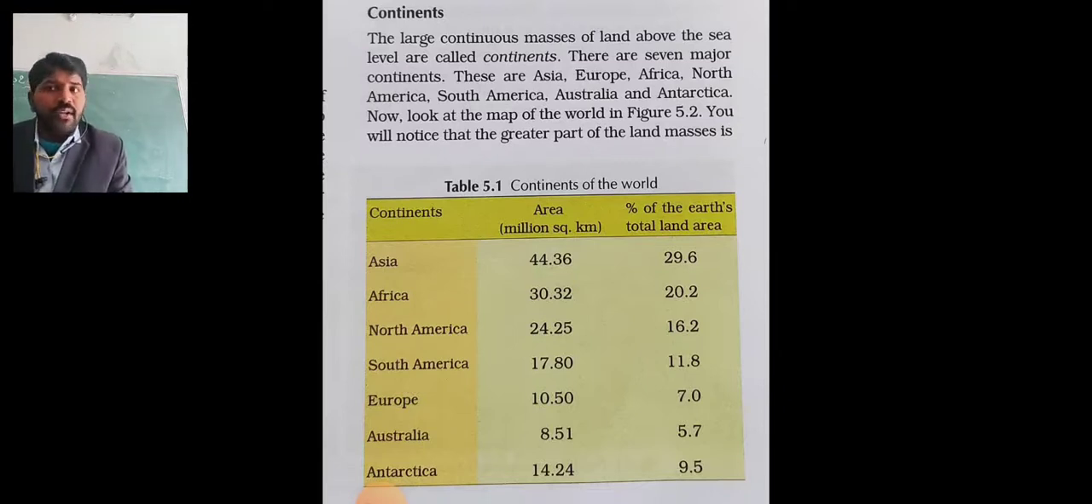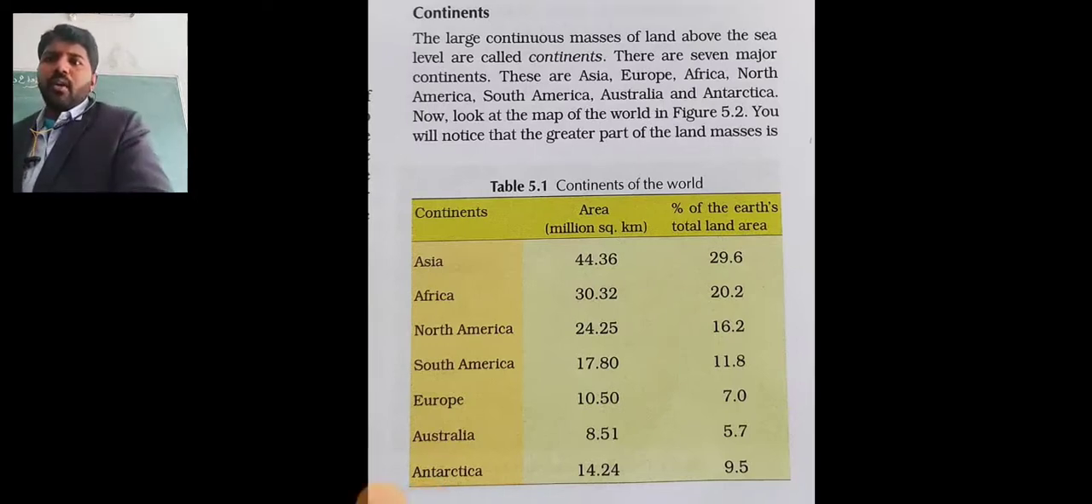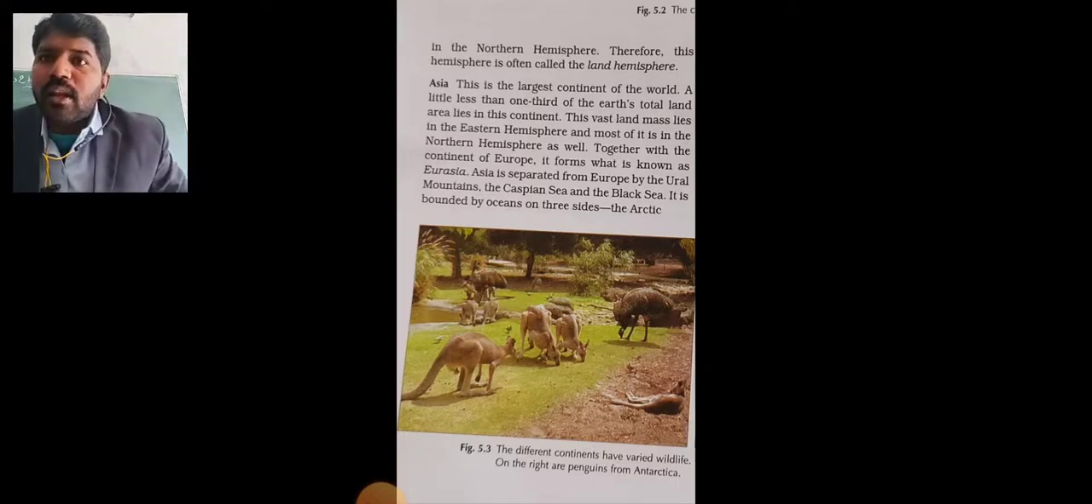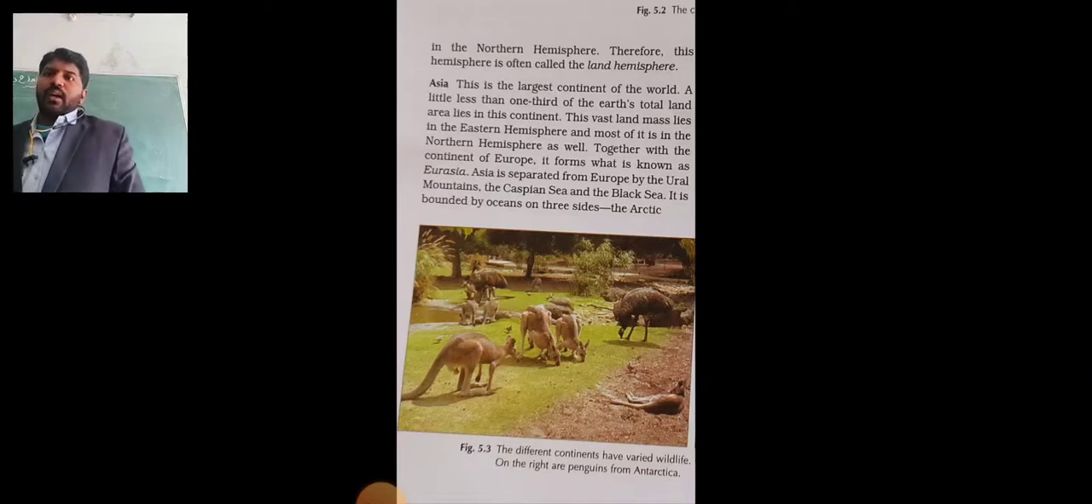You studied in 5th standard, I think, the ice desert, the cold desert part. This Antarctica will come in the cold deserts lessons. Okay, now we are going to see. Then after that, in the northern hemisphere, this hemisphere is called the land hemisphere. Asia is the largest continent in the world, a little less than one third of the Earth's total land area lies in this continent.